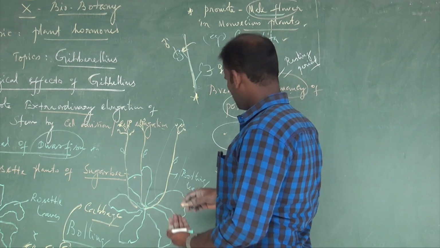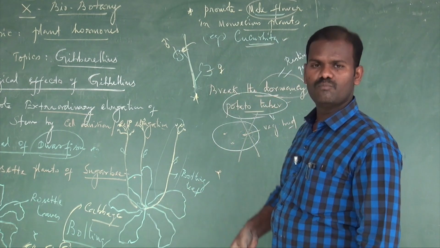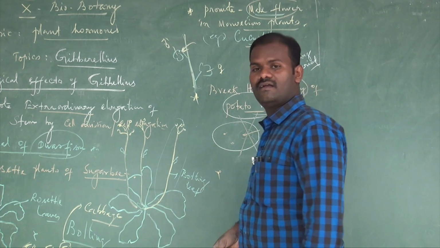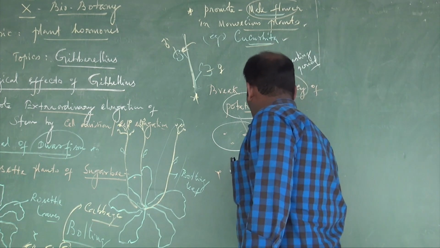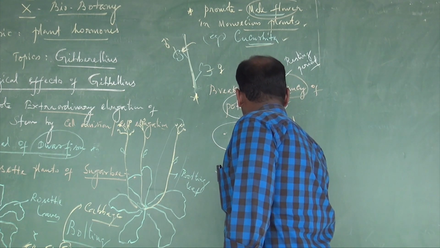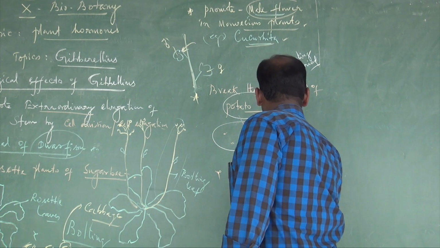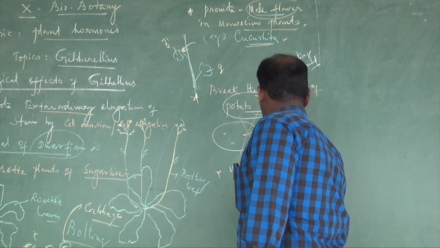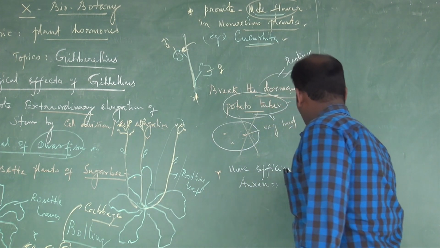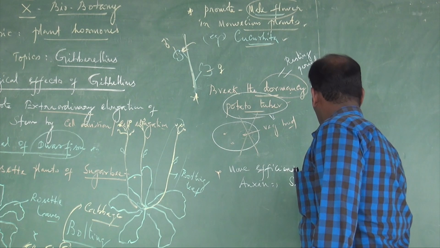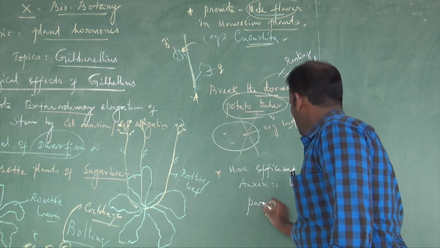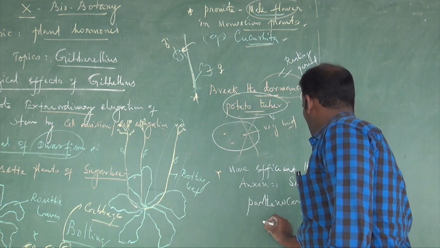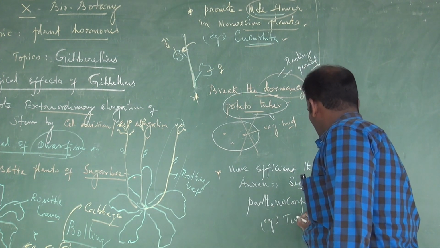The next: gibberellic acid is more efficient than auxins for the production of seedless fruits called parthenocarpic fruits, for example tomato.